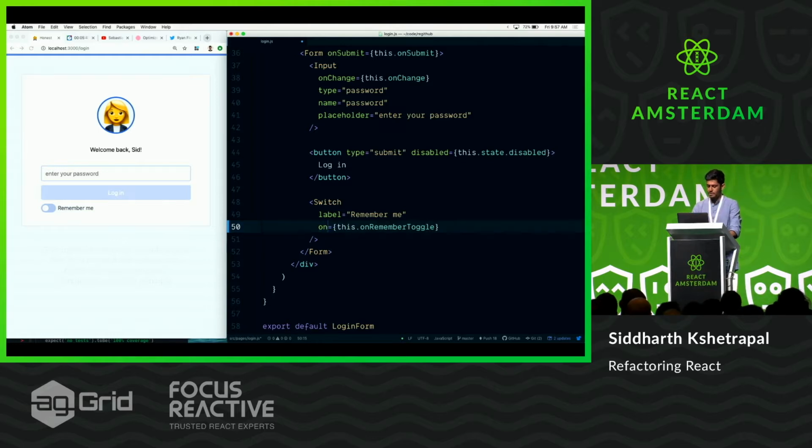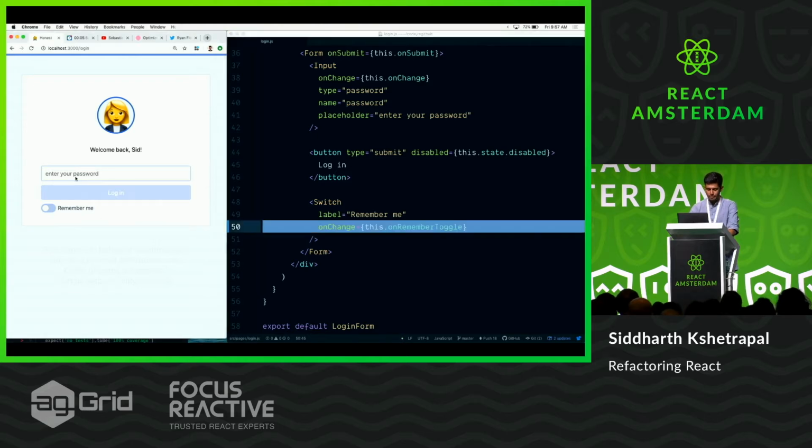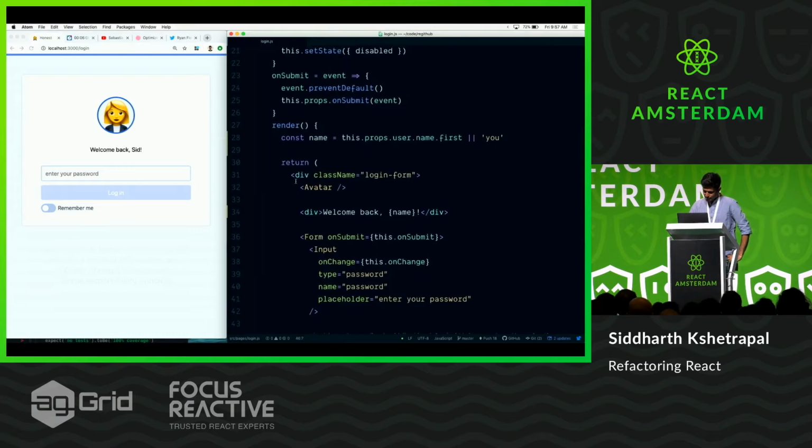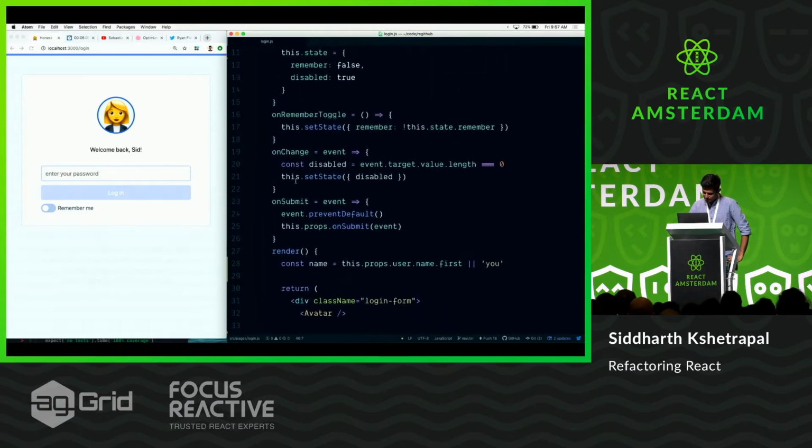So my suggestion here is just use on change, right? Let's just normalize all of them and call it on change, if it's an input element of any kind, like a select or a switch or an input text. Cool. So this works now. Let's see, what else do we got here? There is so much bad code here. I probably wrote it last week.